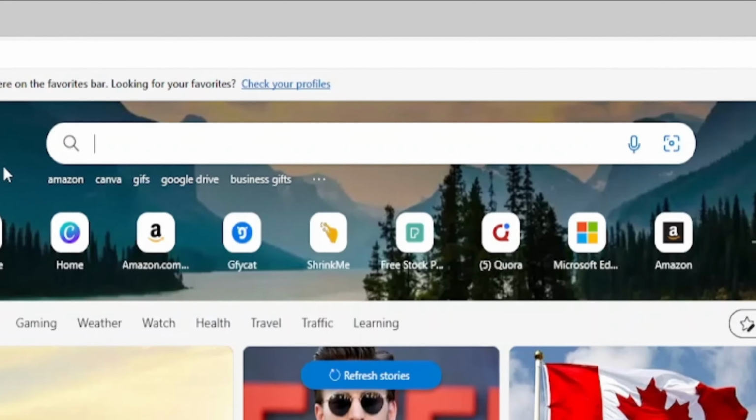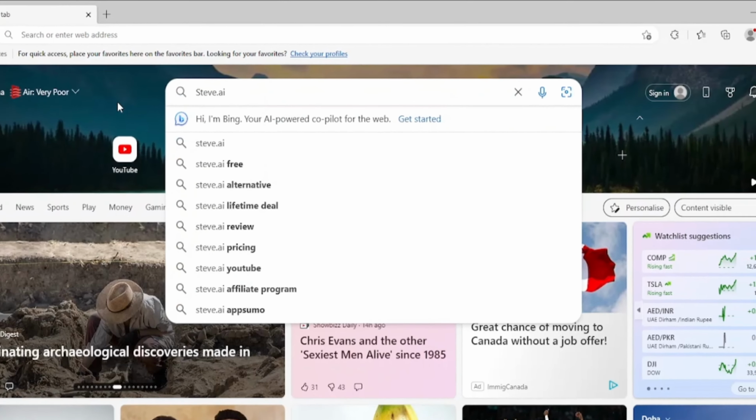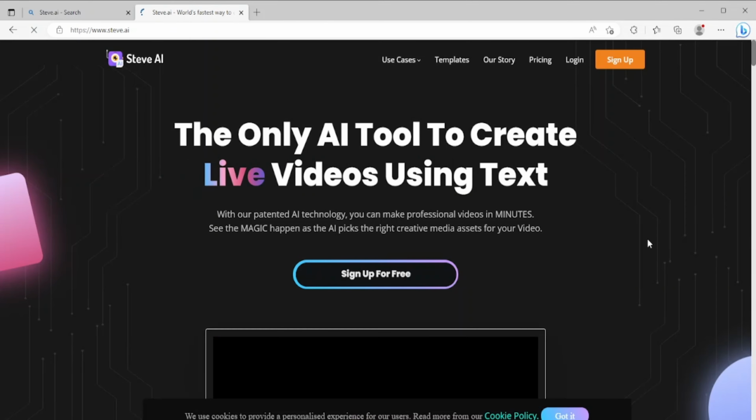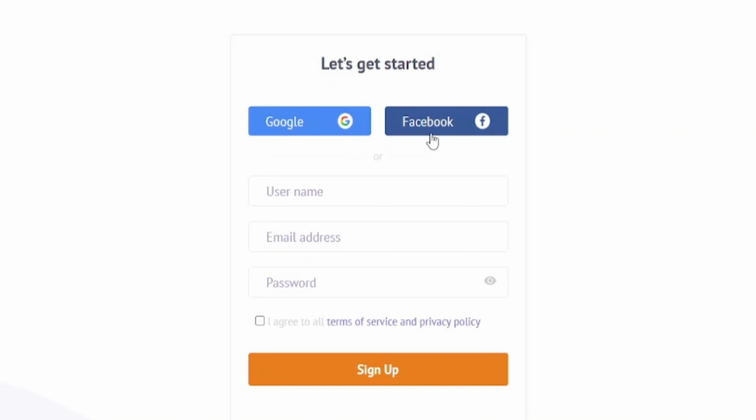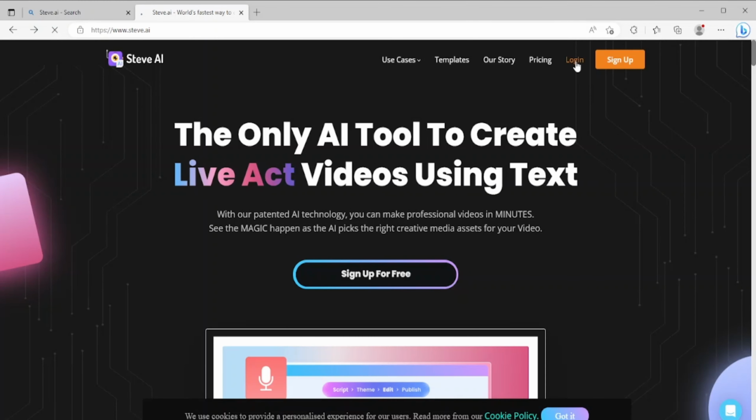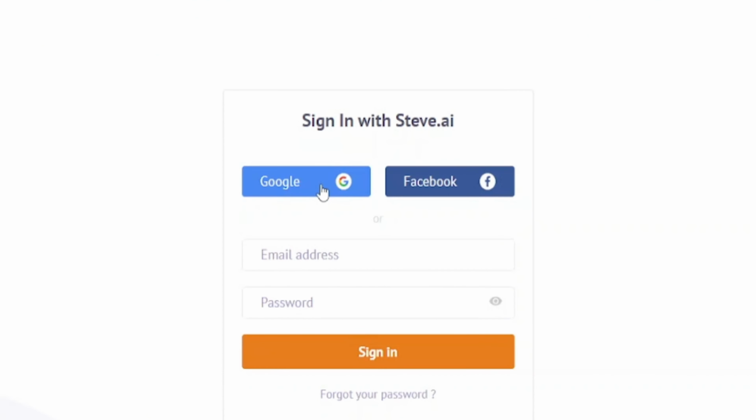But we don't have voiceover and video, for that we are going to use SteveAI. Now, go to the search bar and type SteveAI. I will also leave the link of SteveAI in the description box. When you come to this page, click on sign up, and you can create an account from Google or Facebook. But I already have an account, so I will not sign up, I will simply log into my account.